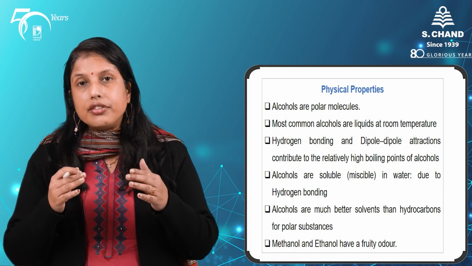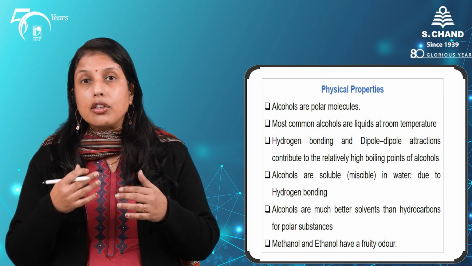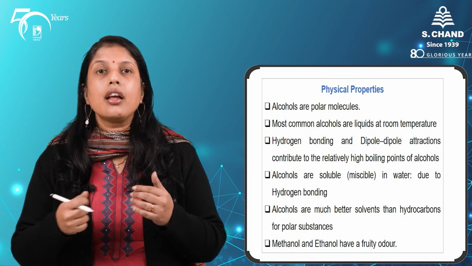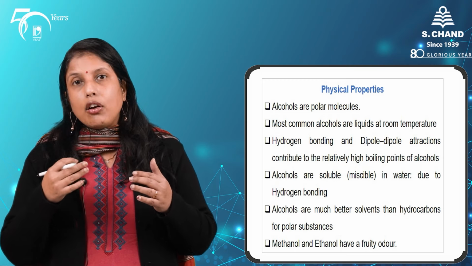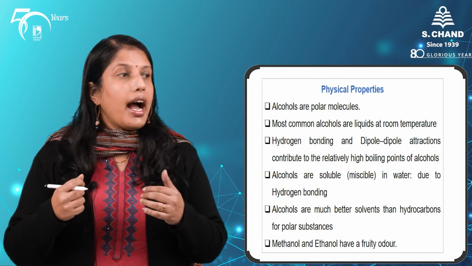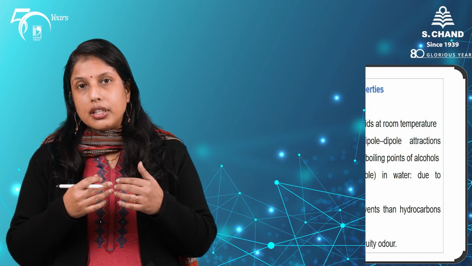As a result of this hydrogen bonding, alcohols are also soluble in water. The alcohols methanol and ethanol have a fruity odor, and because of this polar nature, alcohols are better solvents compared to our typical hydrocarbons.